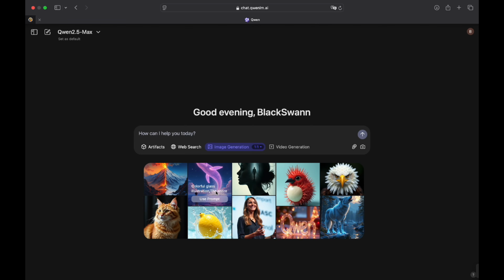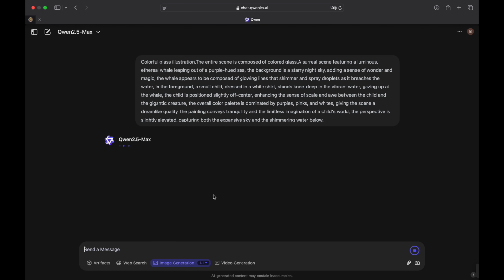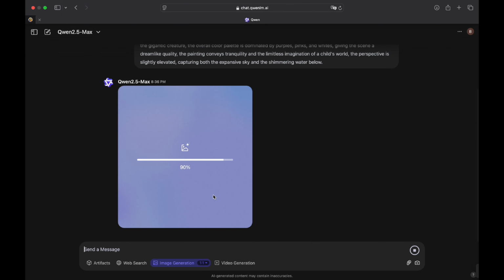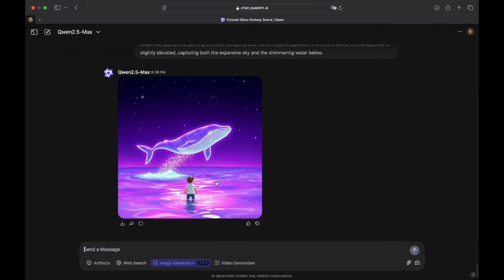Let's choose one of their ready available prompts, and let's see how fast it generates everything. From what I can see from before, it does generate faster than most AI models, but still probably slower than Flux. And here it is, and it does very much seem pretty good. I quite like the image.